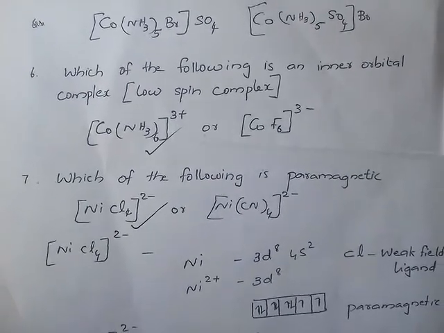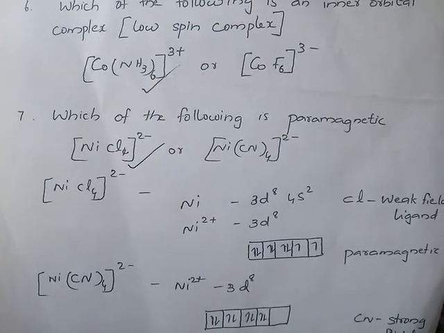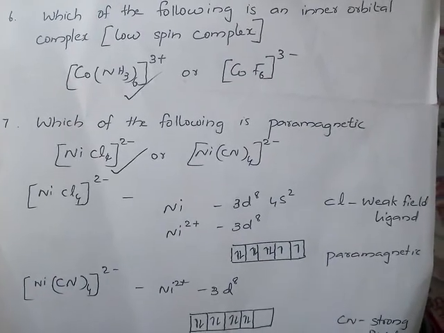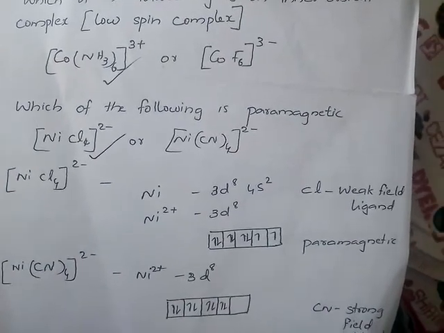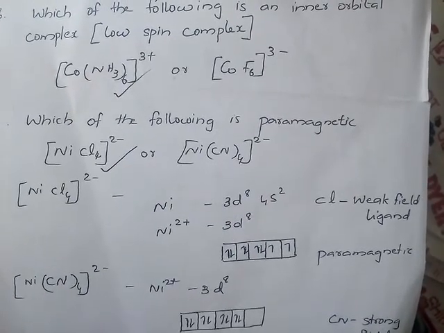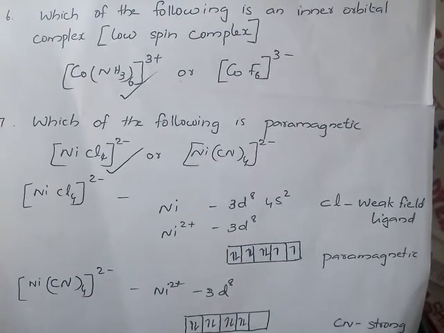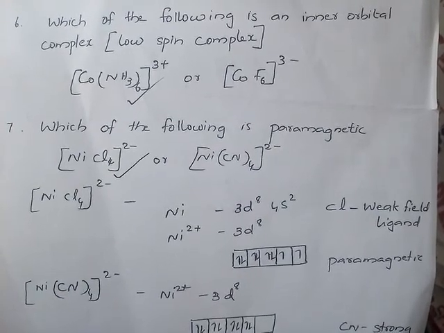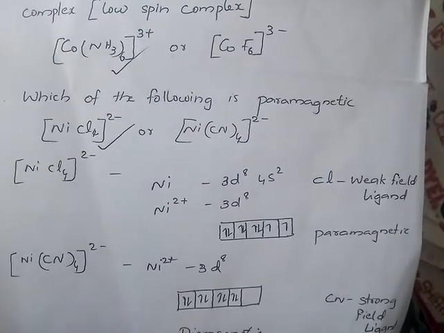The next question is, which of the following shows paramagnetic behavior. First one is [NiCl4]2-. We already know nickel has the electronic configuration 3d8 4s2, and Cl is a weak field ligand. Here the metal ion is Ni2+, which has 3d8 electronic configuration.